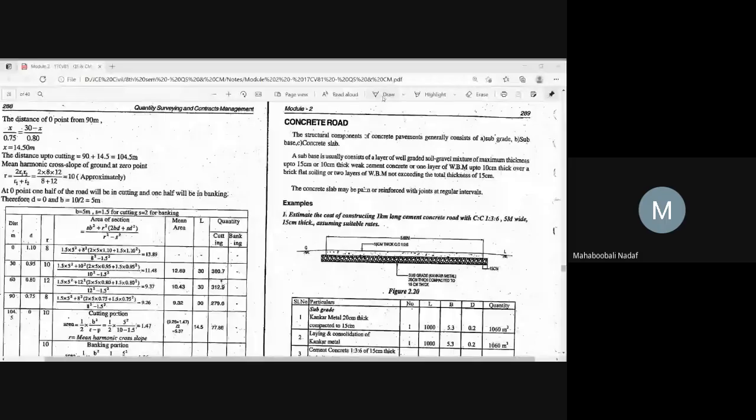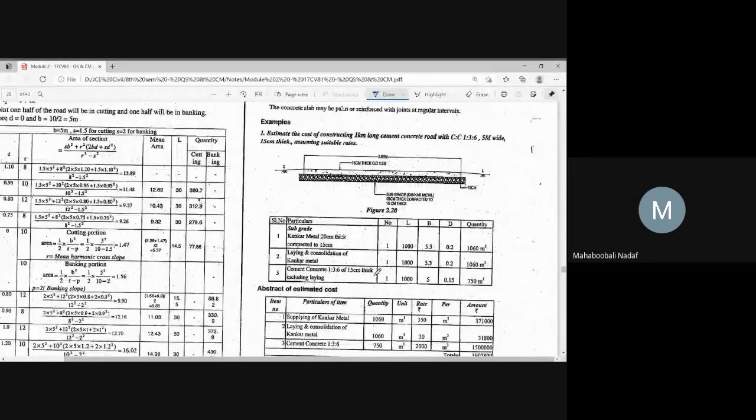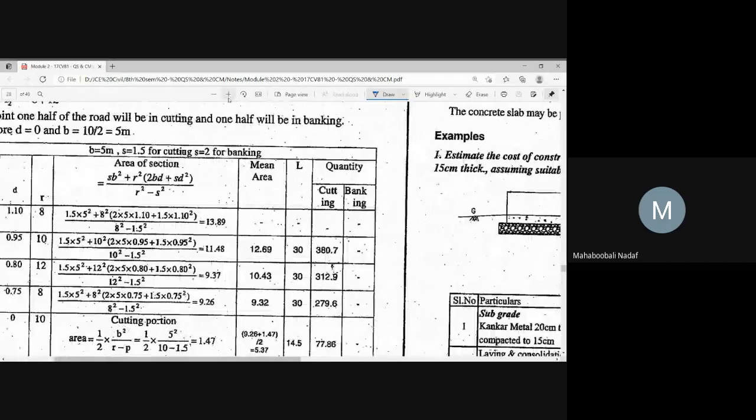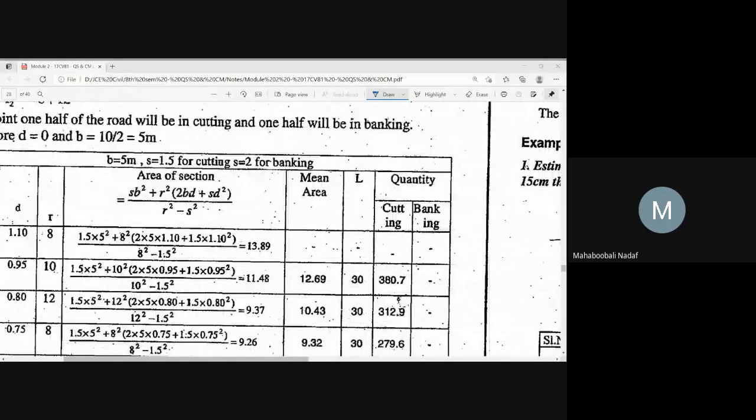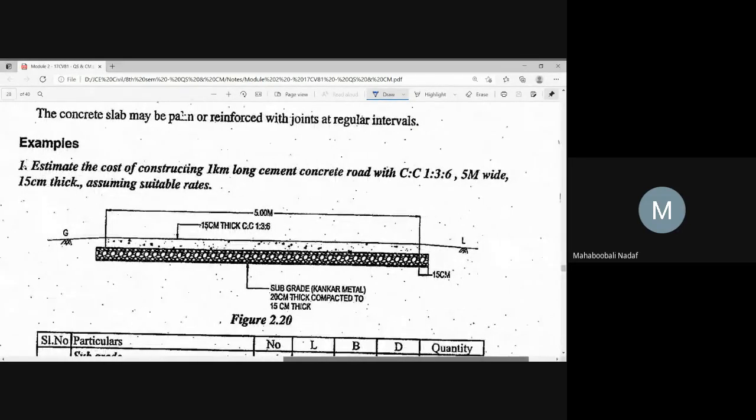Now this screen is visible for you. Yes, sir, this screen is visible. Okay. Now, one second, I will make it enlarge now. Okay. Now, is that okay? Bigger and clearer? Okay.